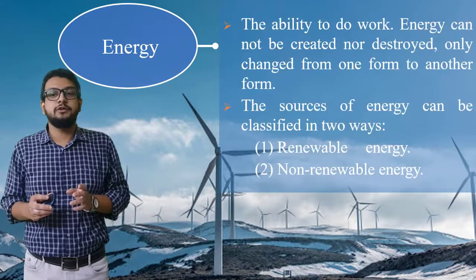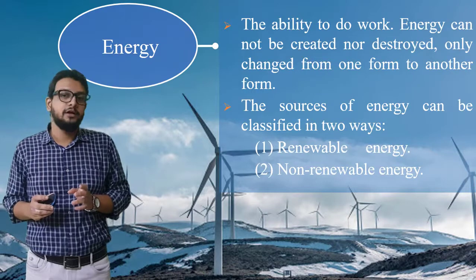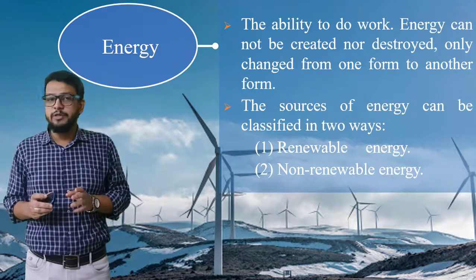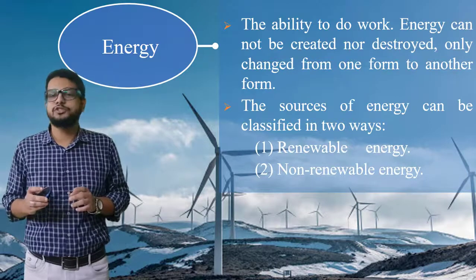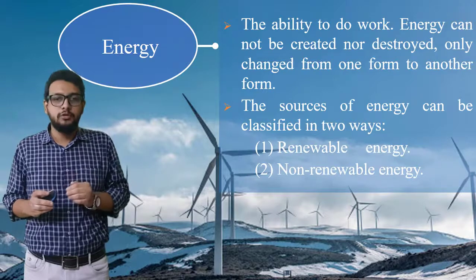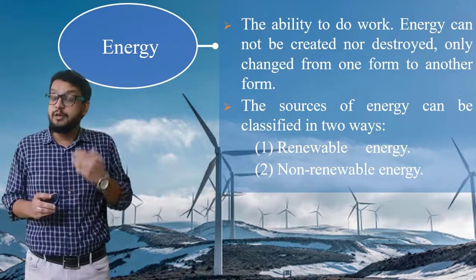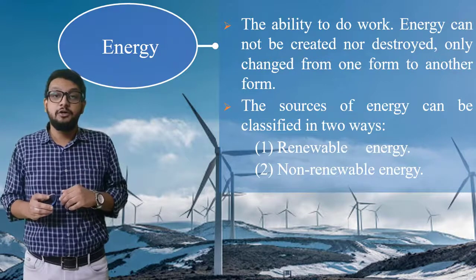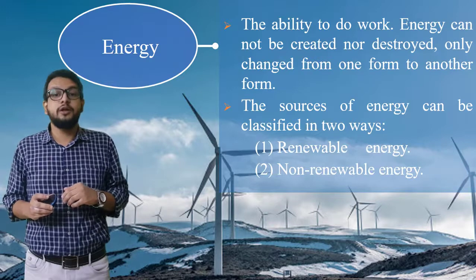So what is energy? We would say that energy is the ability to do work, right? According to the first law of thermodynamics, energy can neither be created nor destroyed, but it can be transferred from one form to another form. Various types of energy we have already discussed during chapter 1, that is chemical energy, kinetic energy, right? But over here we are going to classify based on sources of energy.